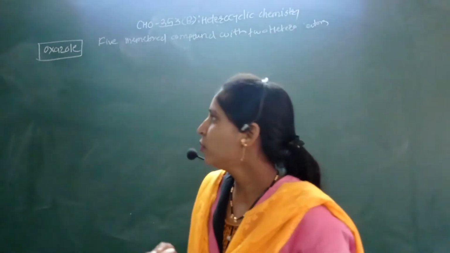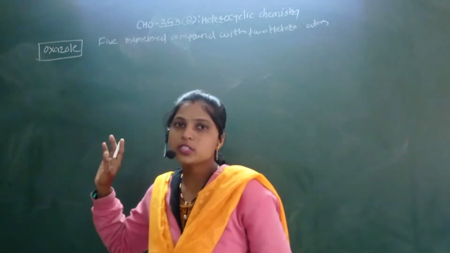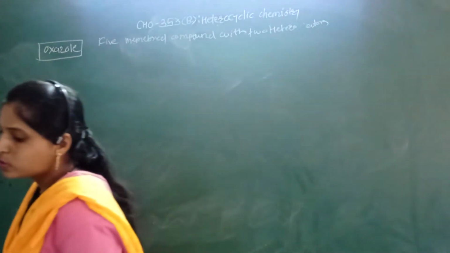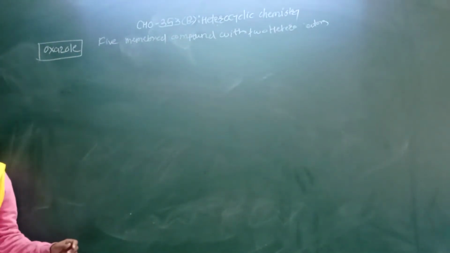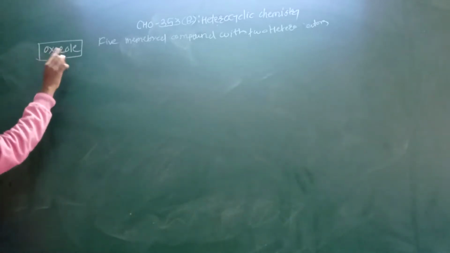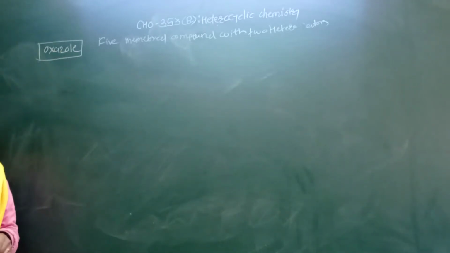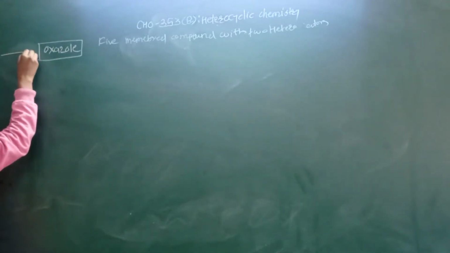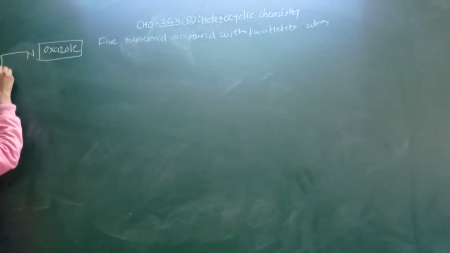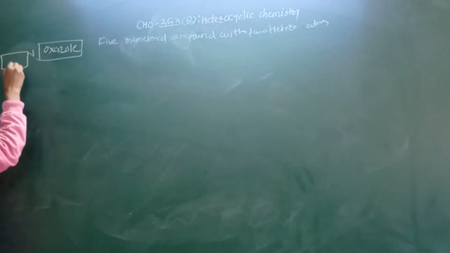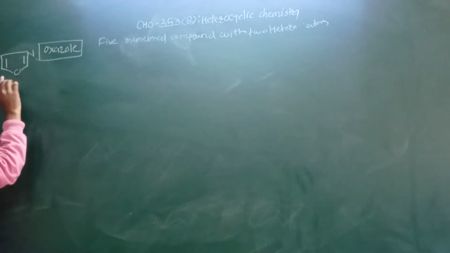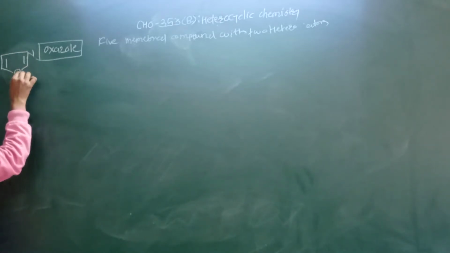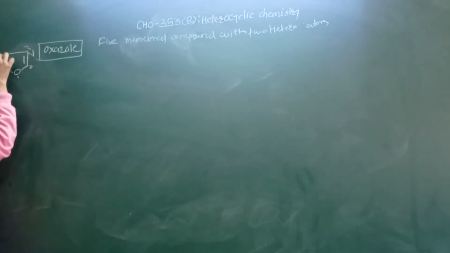So first of all we have to draw the structure of the oxazole molecule. See here, this is the five-member heterocyclic ring which contains two heteroatoms, oxygen and nitrogen. We number this molecule 1, 2, 3, 4 and 5.